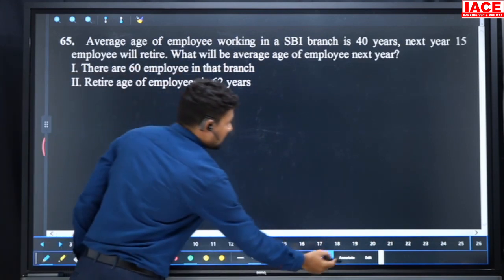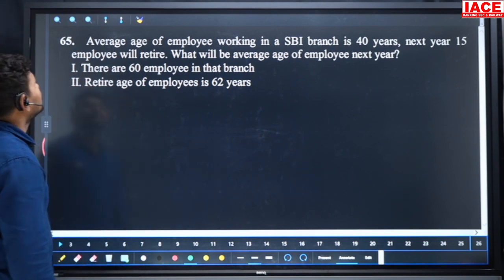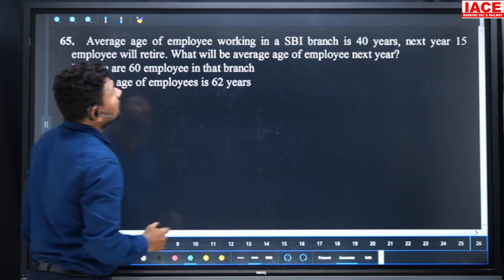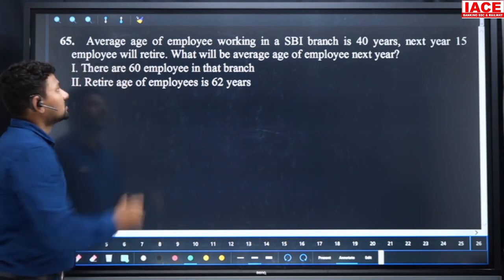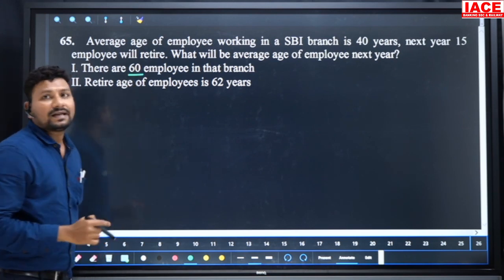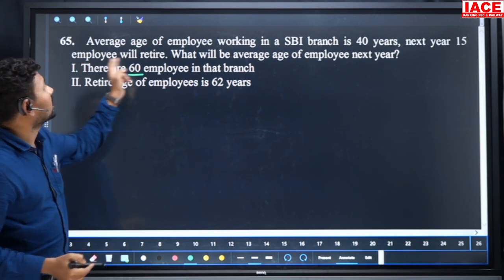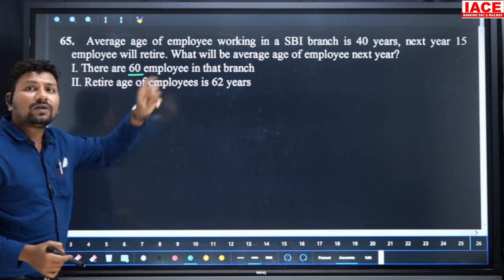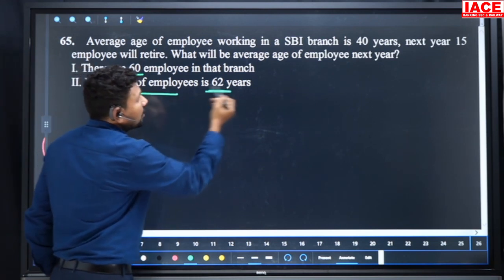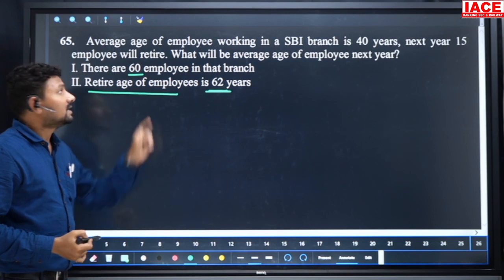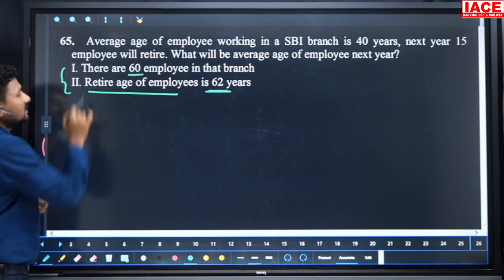And coming to the next, the average age of employees working in an SBI branch is 40 years. Next year, 15 employees will retire. What will be the average age of the employees? First of all, I need to know how many employees are in the branch. The first statement gives the total employees. And next, how many people retire? Next year, 15 employees who have 15 years will be going to retirement, but what is the retirement age? 62 years. That means these two statements are compulsory to find the overall answer. Here also we can say both.